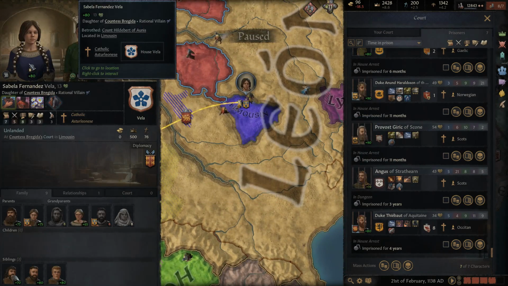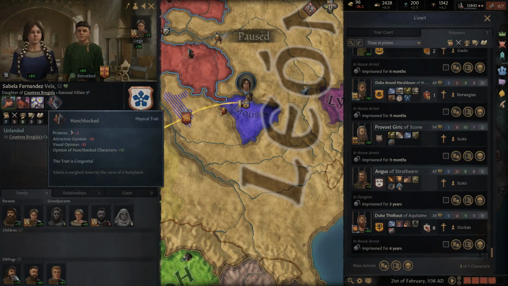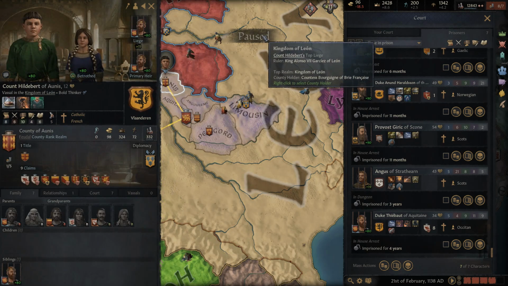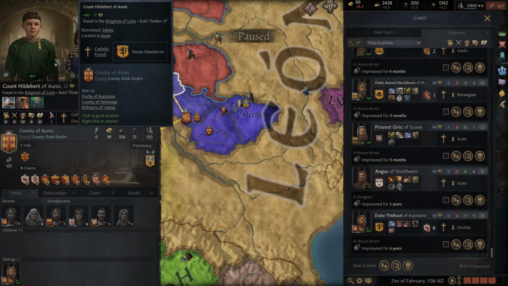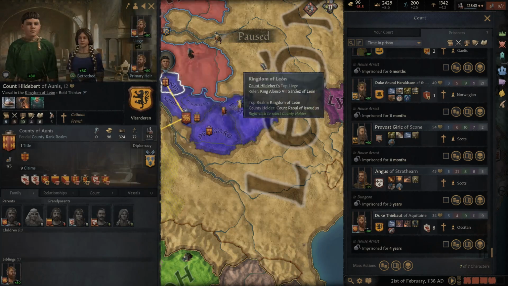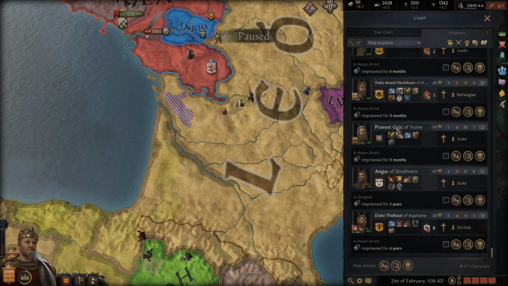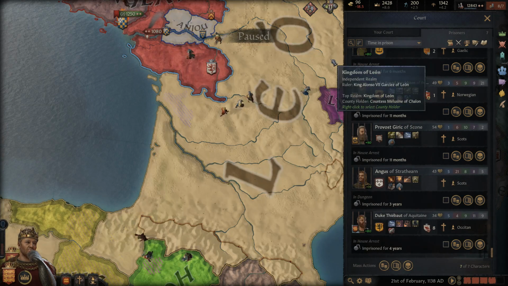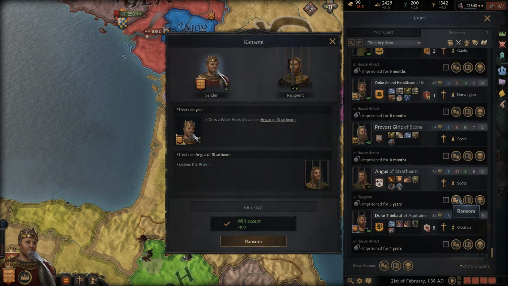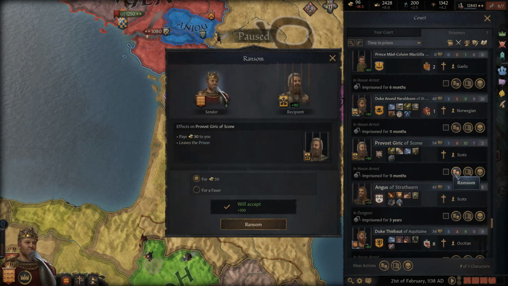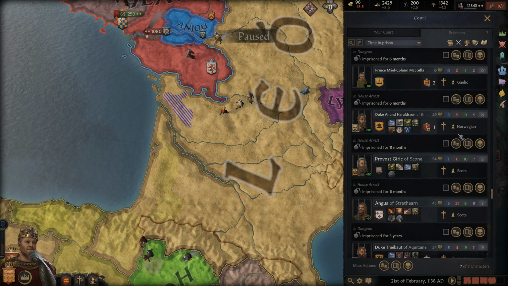They've already decided it. All right, so that's a shame. I was going to say, oh, she's a hunchback as well. Well, hunchbacks need love too. So that's a shame. I was going to say we could force him to marry his younger brother to somebody that would be advantageous to us. Now, the problem is all of our children are already married off right now. So we'll wait until he's got the 2 gold, because it seems like he's saving up for his own ransom, which is wise. So let's ransom anybody we can get gold from besides him.